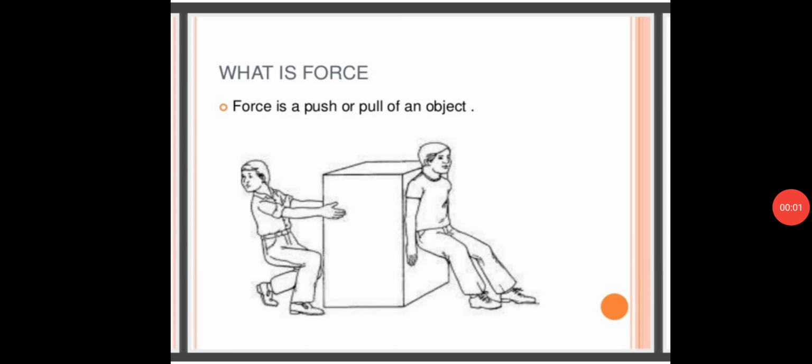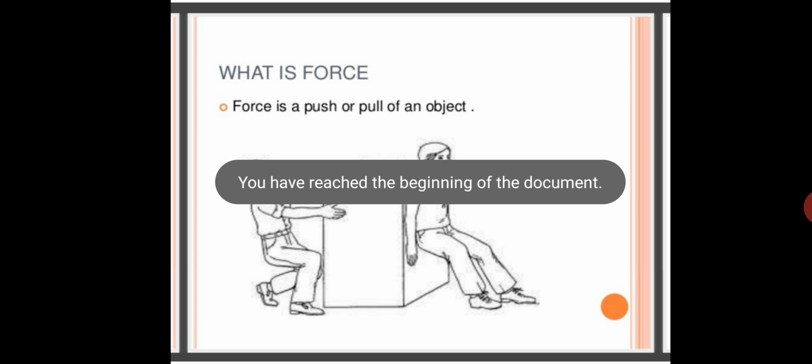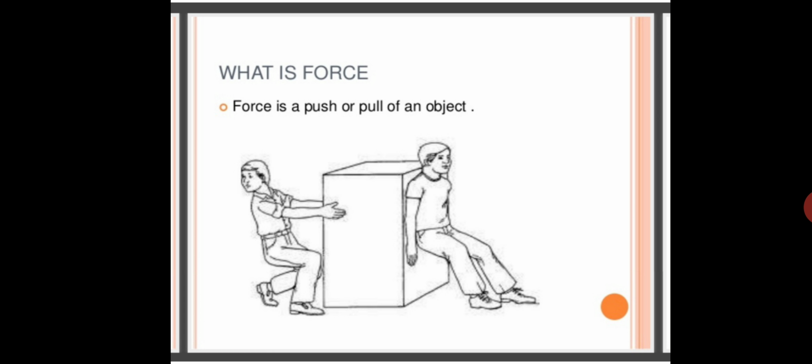In the picture you can see that two boys are there. One is trying to push the box while another is trying to pull the box. So what is force? Any push or pull on an object is known as force. So mainly there are four types of forces: muscular force, gravitational force, magnetic force, and frictional force.